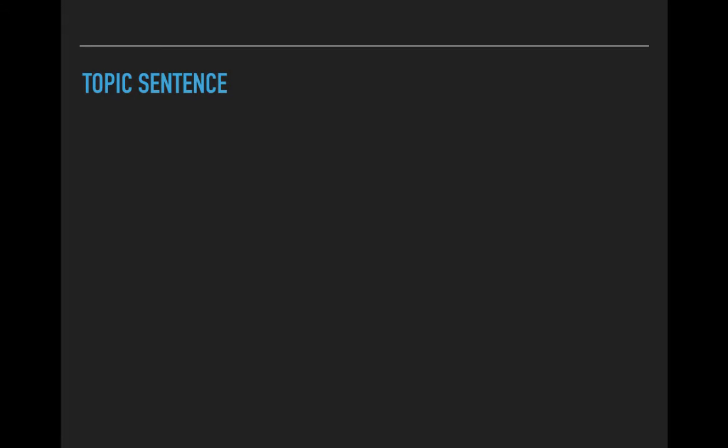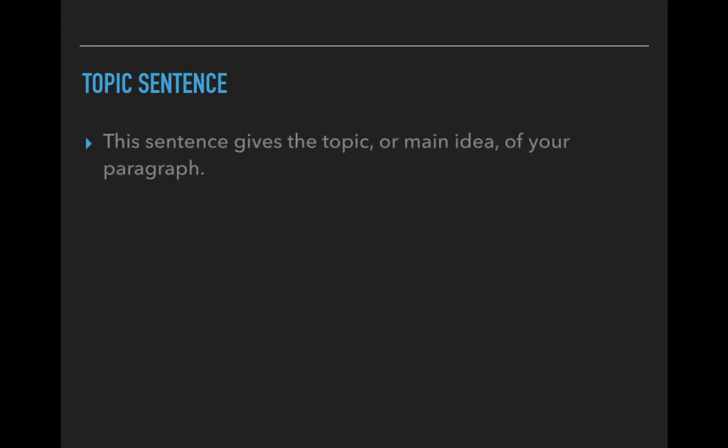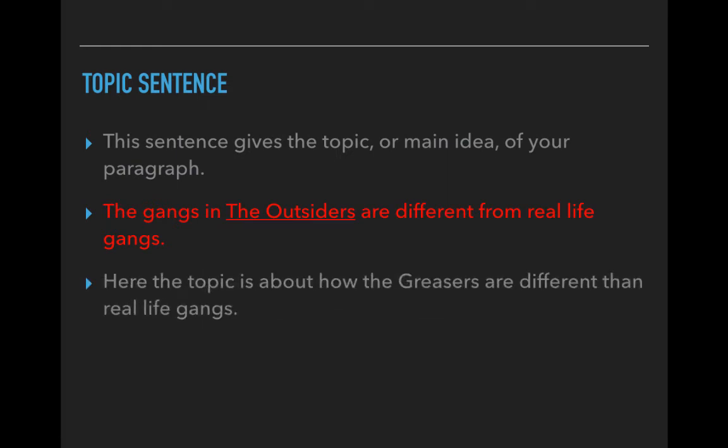First one is the topic sentence. The topic sentence is the main idea of your paragraph. It just gives you the topic. It tells me what the paragraph is going to be about. The gangs in The Outsiders are different from real life gangs. Well, I know immediately that the topic is how the greasers are different than real life gangs. So that's the first sentence in your paragraph. The second sentence, and again, this could be the second and third sentence maybe, is a concrete detail.